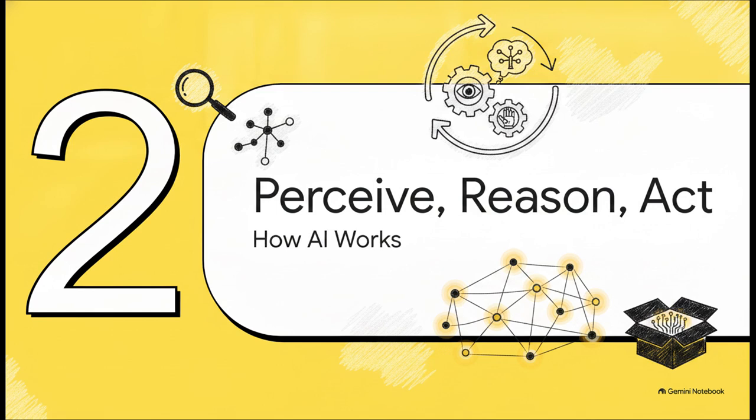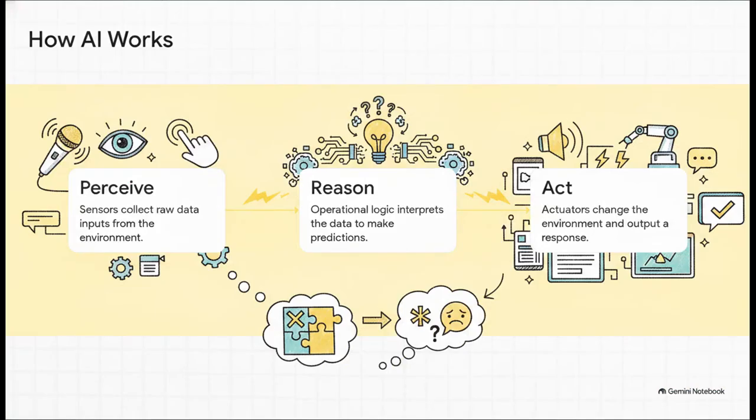Section 2. Perceive, reason, act. To understand why this happens, we need to look at how these systems actually work under the hood. According to the OECD, AI operates in 3 main steps. First is perceive, where sensors collect raw data from the world around them, like a microphone picking up your voice. Second is reason, where the operational logic interprets that data to make a decision. And third is act, where actuators output a response, like playing a synthesized voice back to you.